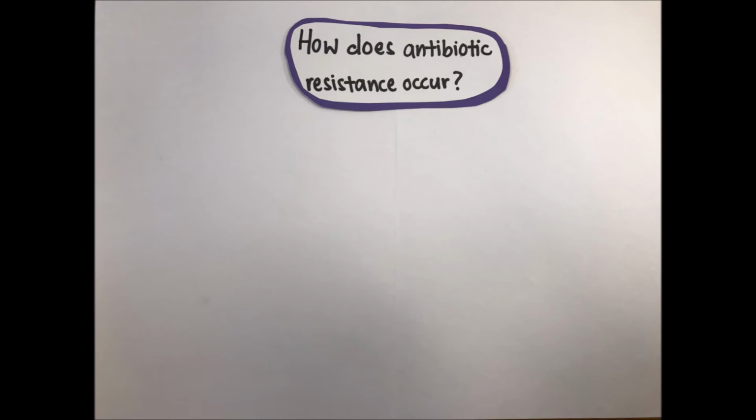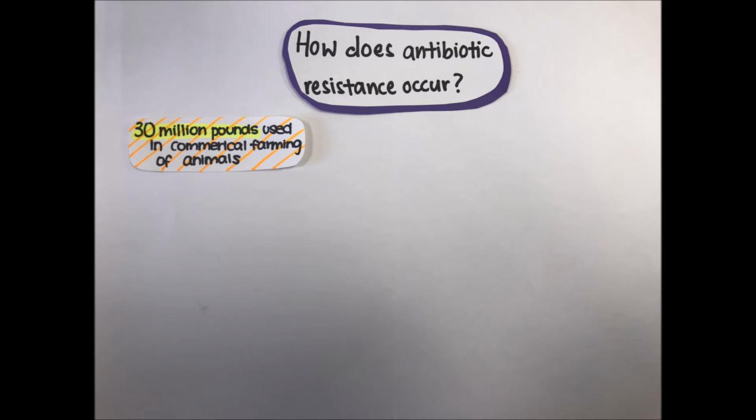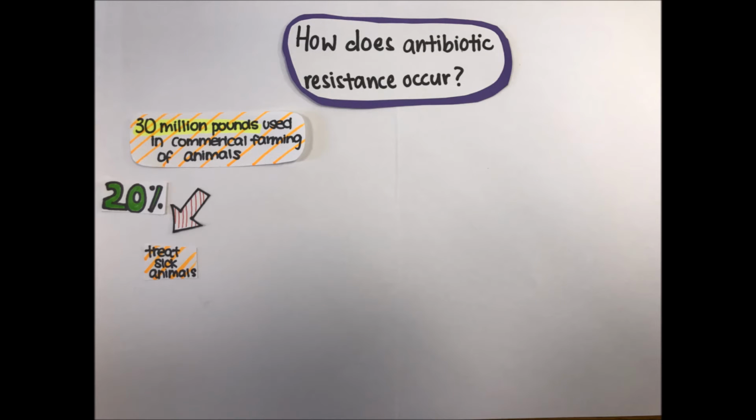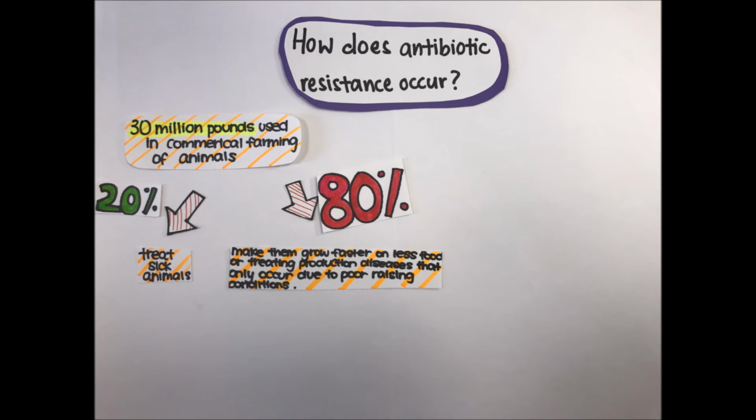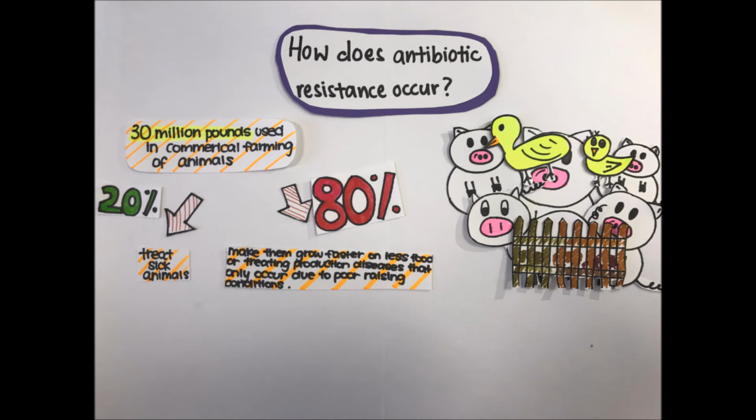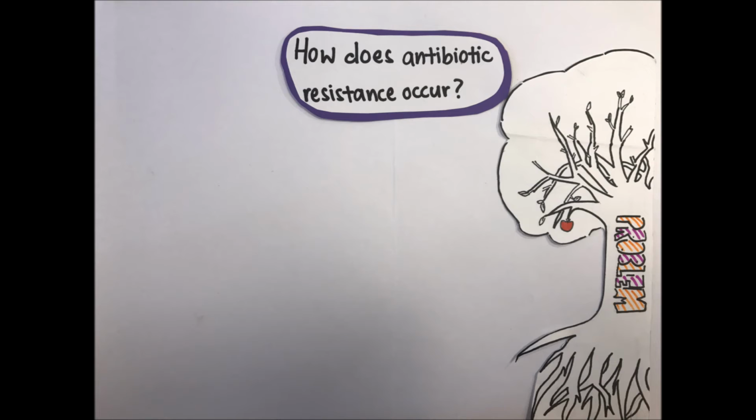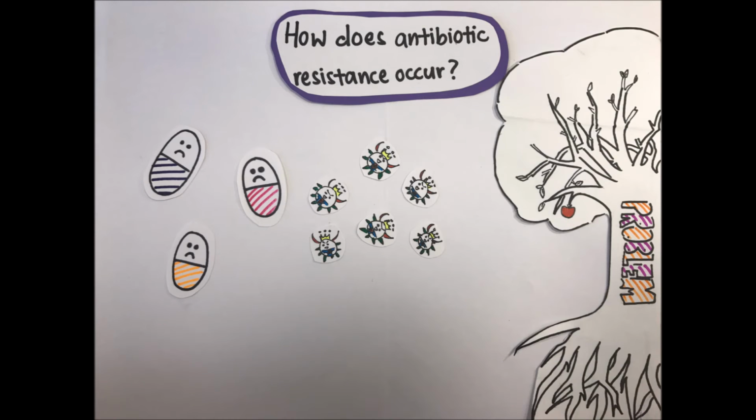Every year, 30 million pounds of antibiotics are used in commercial farming of animals, yet only 20% is used to treat sick animals. The other 80% is used to make them grow faster on less food, or for treating production diseases that only occur due to poor raising conditions. Rather than solving the root of the problem, we are using antibiotics as a temporary solution.